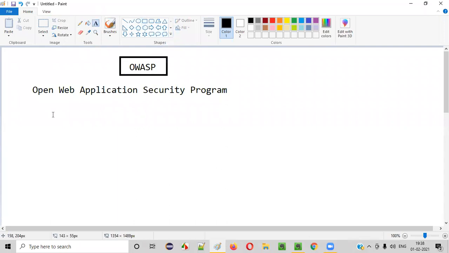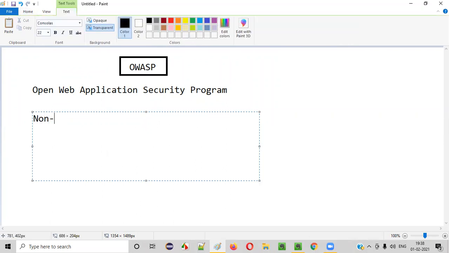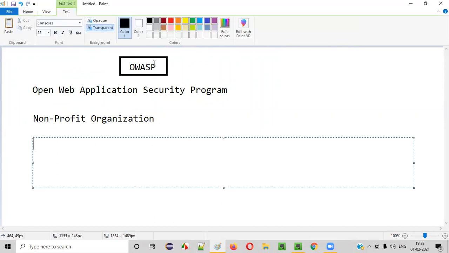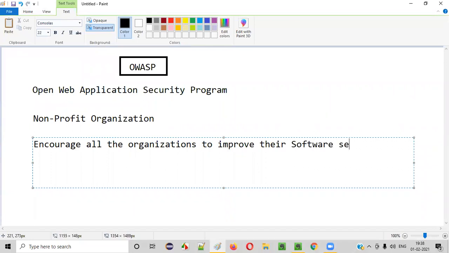So what exactly is OWASP? OWASP is a non-profit organization, guys. So what is the objective of this OWASP non-profit organization? The objective is to encourage all the organizations to improve their software security.